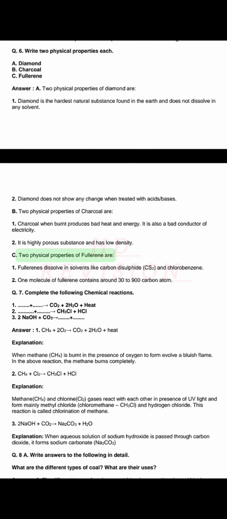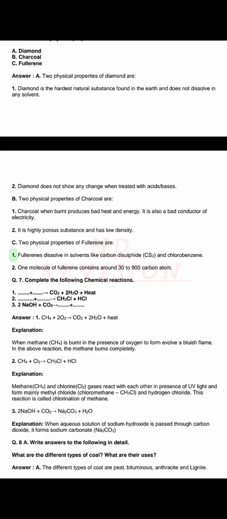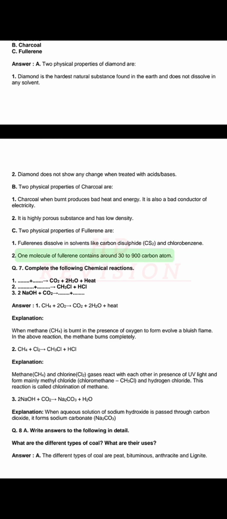C. Two physical properties of fullerene are: 1. Fullerenes dissolve in solvents like carbon disulfide (CS2) and chlorobenzene. 2. One molecule of fullerene contains around 30 to 900 carbon atoms.